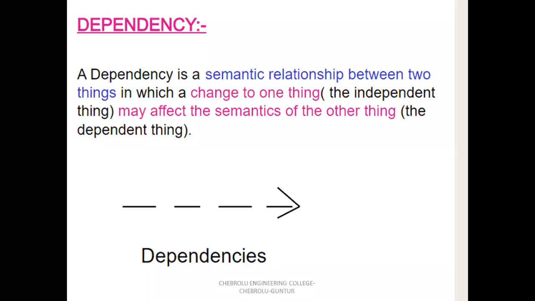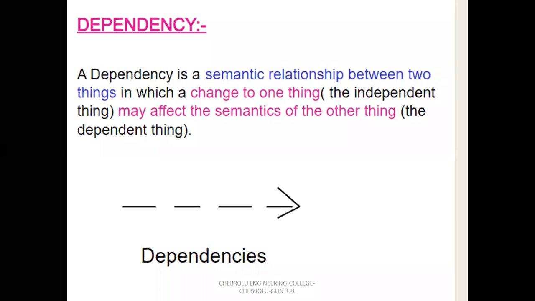Suppose the relationship between student and teacher. If the student changes, the faculty automatically changes. Here the student is the independent thing, for example third year CSE students, and it depends on teachers.